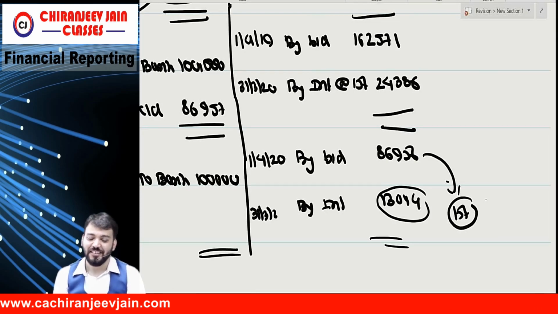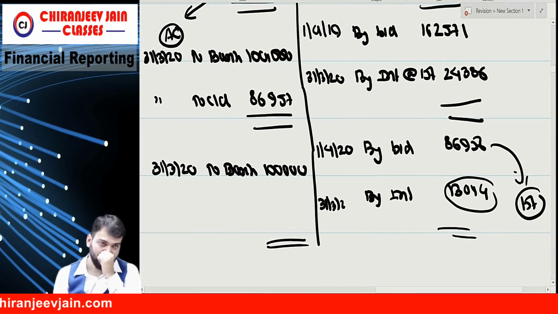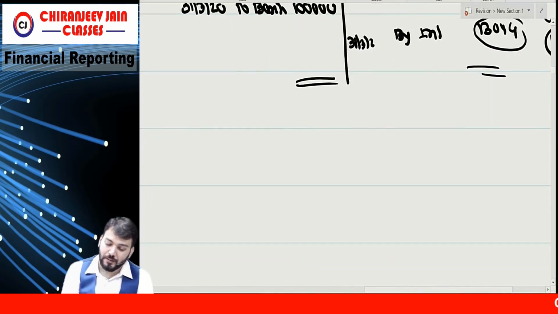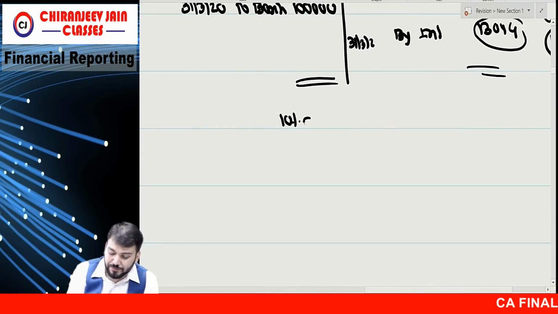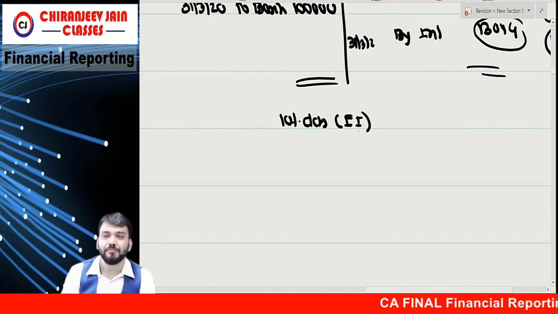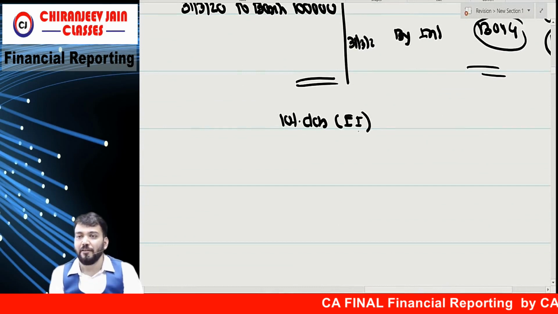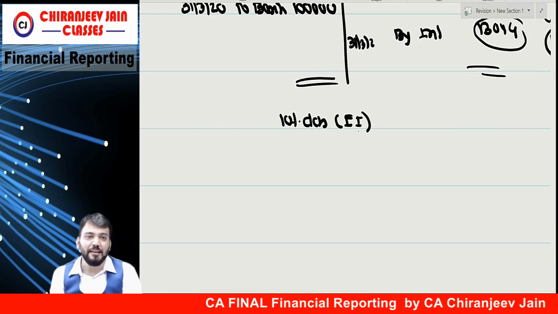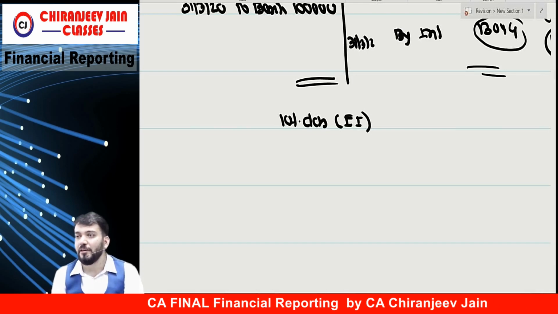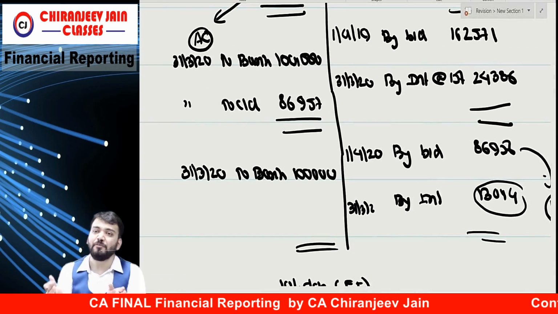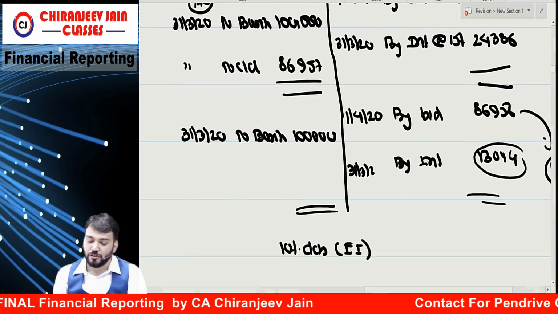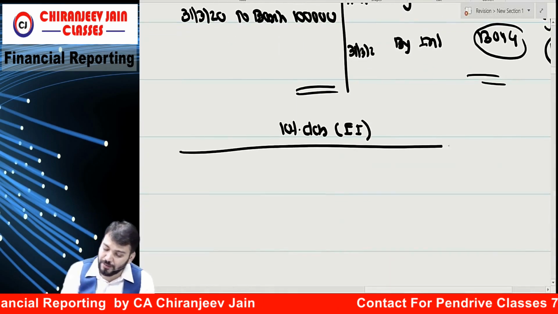Understood. This is accounting. Means we need to prepare one more account, the 10% debenture equity instrument account. Means there are two accounts now: 10% debenture financial liability and 10% debenture equity instrument. So you can see your financial liability will become zero one day when you are paying the amount. Correct now. So what will we do for equity instrument?